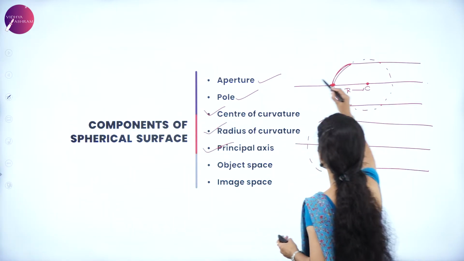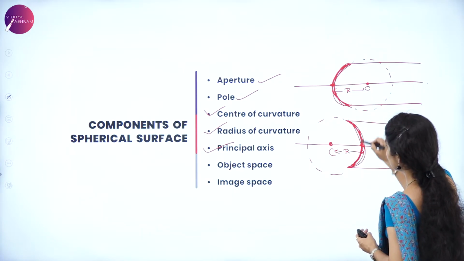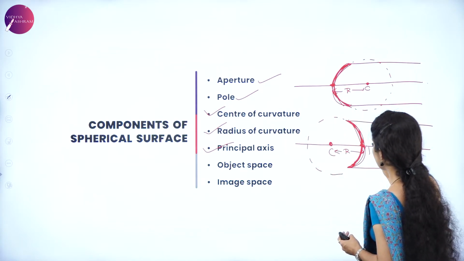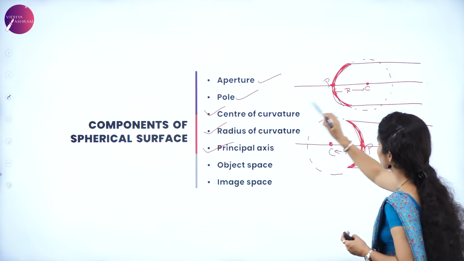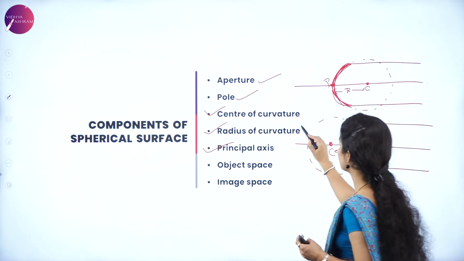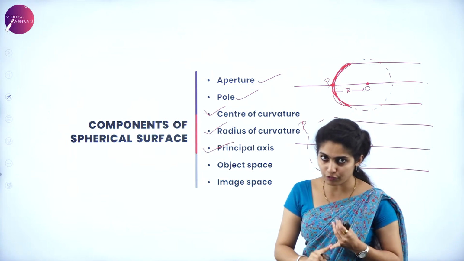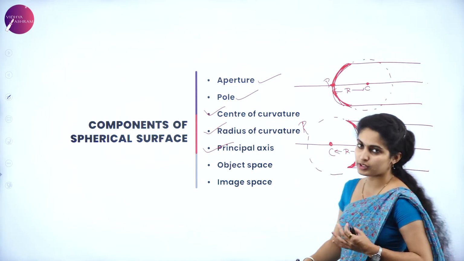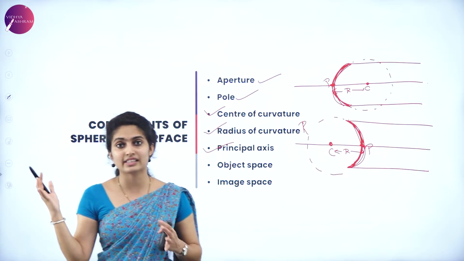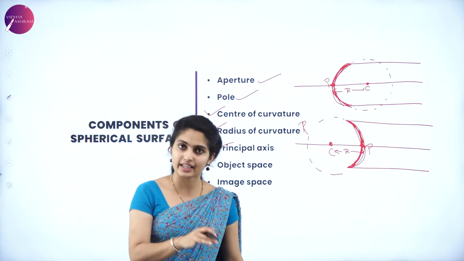The aperture is the superficial area which is required for the refraction to take place, and you have a pole at the center, call it P. The center of curvature is at the center, the distance between the pole and the center of curvature is the radius of curvature, call it R. The principal axis is the axis which passes through the center of curvature as well as the pole. Object space is the space from where the incident light is coming, and image space is the space where the refracted light is passing.